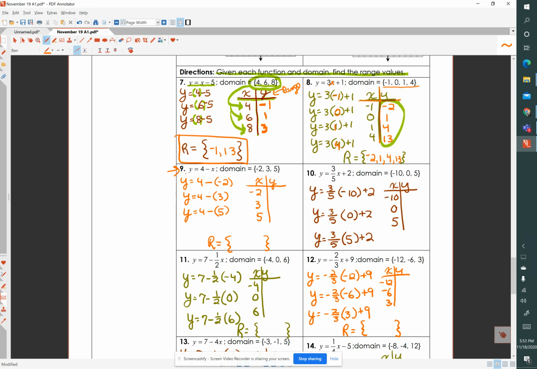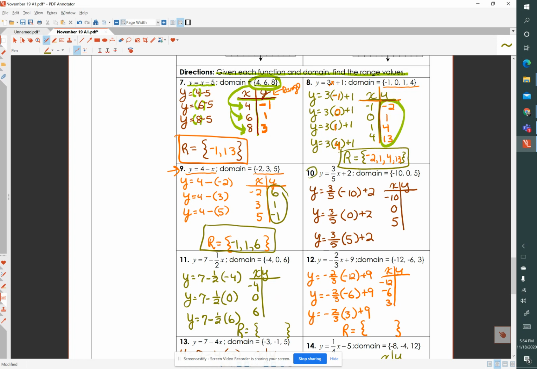Moving on to number 9. Our function is y equals 4 minus x. We are given a domain of -2, 3, and 5. When we evaluate the function at those values, when x equals -2, y equals 6. When x equals 3, y equals 1. And when x equals 5, y equals -1. So this is our range, and we're going to list those in order from least to greatest, and that's the range of this function. Remember, they gave us the domain. We were asked to find the range.